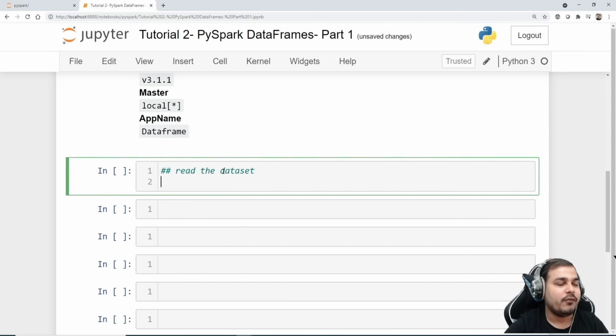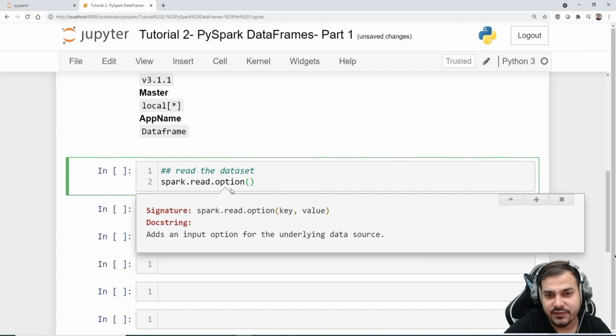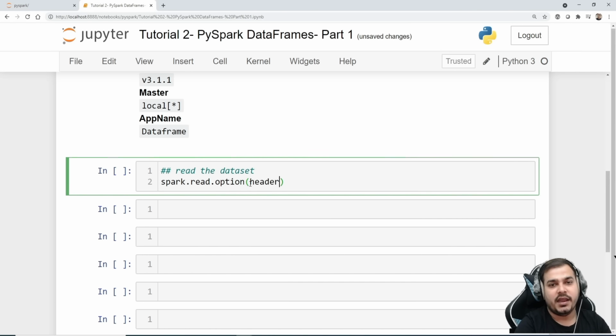Now reading the data set, I have already shown you multiple ways. Since this is a CSV file, we'll try to read it. First option, we'll see how we can read it, and then I'll show you multiple ways of reading it. I'll write spark.read.option, and here in this option we basically give key and value. So here I'll make it header equals true, so that it considers my first row as the header, and then .csv.